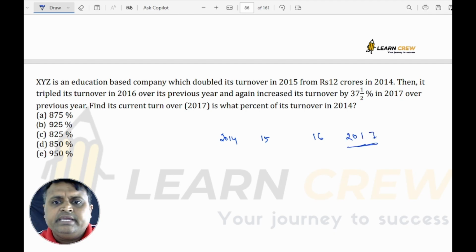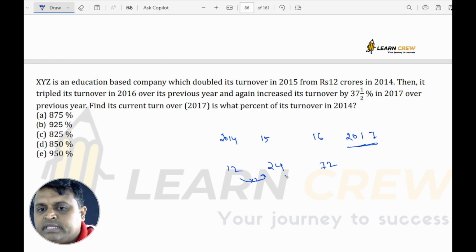You just see, it is given, it doubled its turnover in 2015 from 12 crores in 2014. So in 2014 it was 12. In 15 it is doubled, means it has become 24. And then in 16 it tripled its turnover as compared to the previous year, so here it is doubled, here it is tripled, making 72.